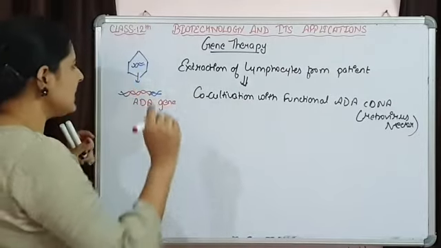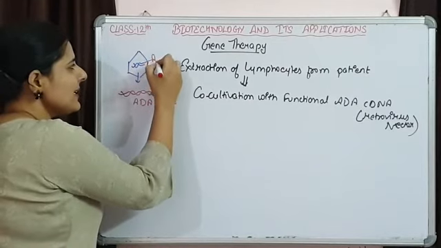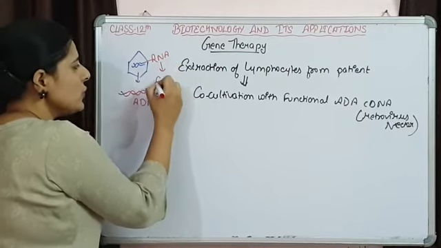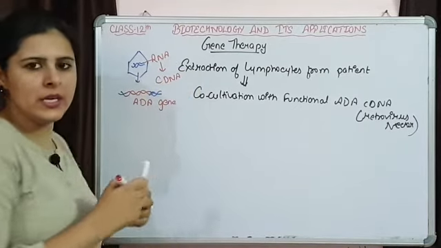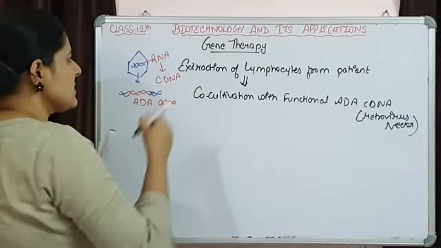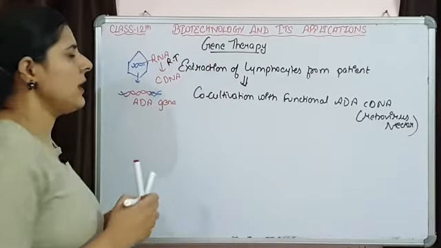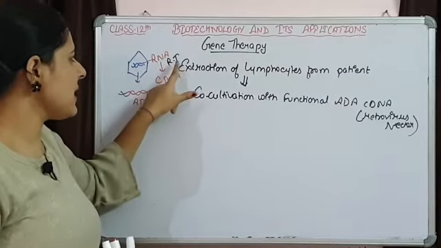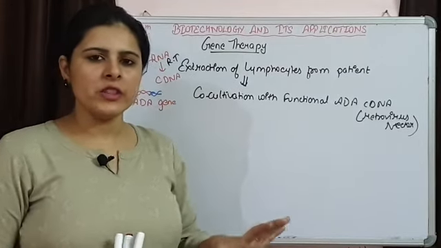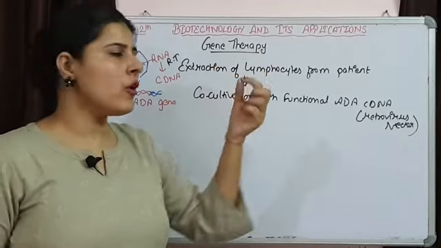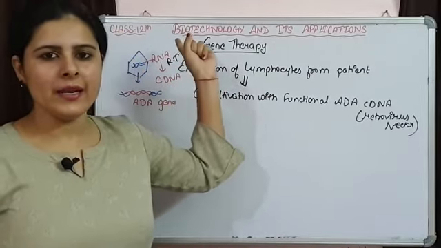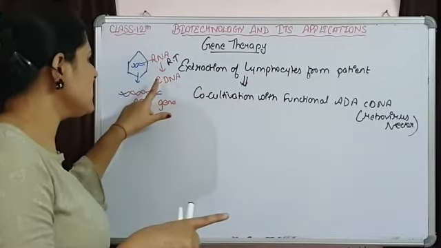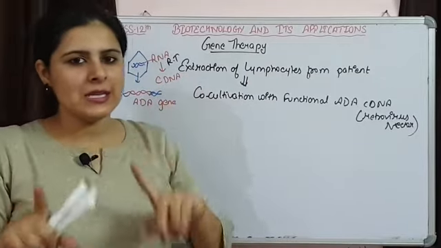One more important thing is that RNA is present as the genetic material. That means this RNA is going to form a complementary DNA with the help of reverse transcriptase. We have talked about this in the central dogma, that these retroviruses have reverse transcriptase, with the help of which they form DNA on the RNA template, and the DNA formed on the RNA template is known as complementary DNA or cDNA.